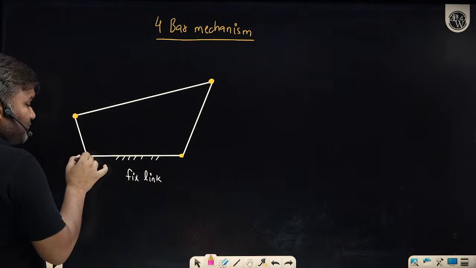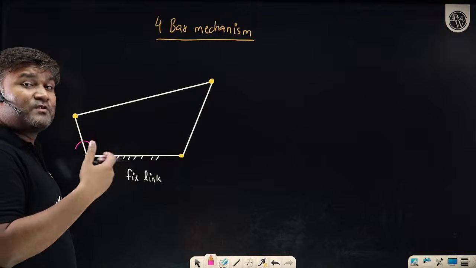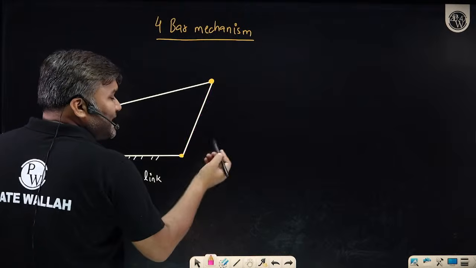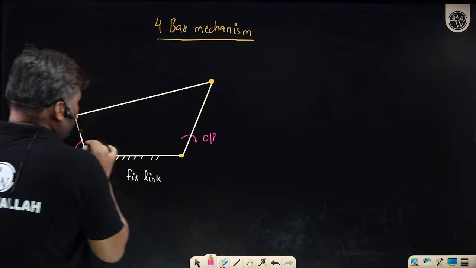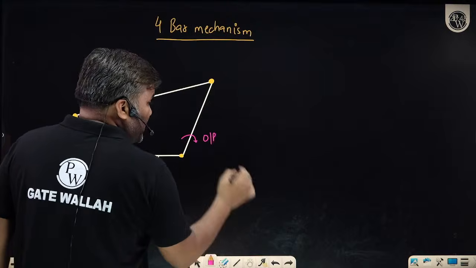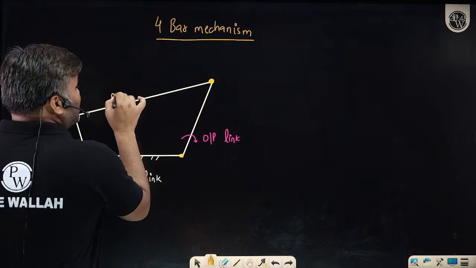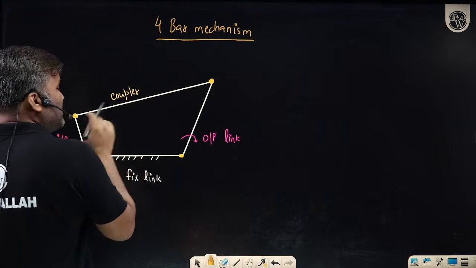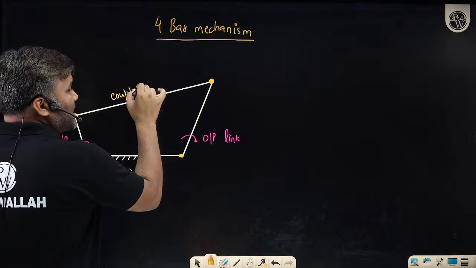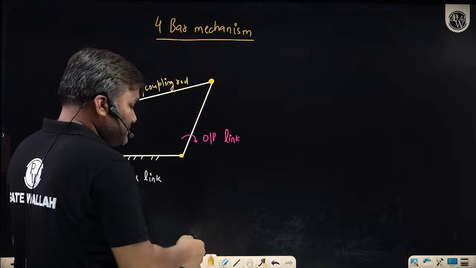At this fixed point, I have connected a motor, and with the help of this motor, this link can be rotated. So I am providing input with the help of a motor and collecting the output. Sir, this link's motion I am collecting as my output. So this is my output link, and this is your input link. And what is this called? Sir, this is called the coupler. Coupler is just a link which takes motion from the input body and gives it to the output link. Coupler, also called the coupling rod.